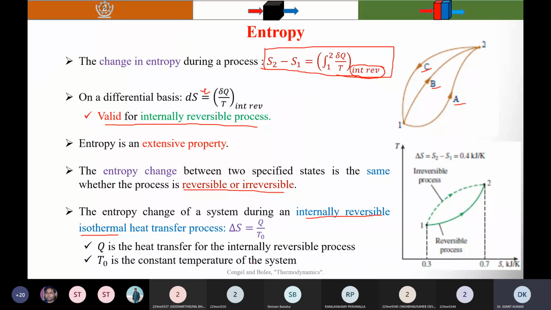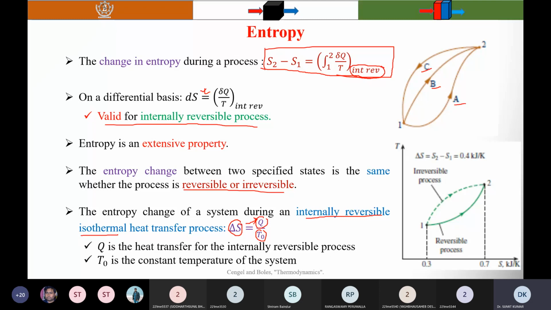You know that when heat is supplied to the system, then delta S is positive.